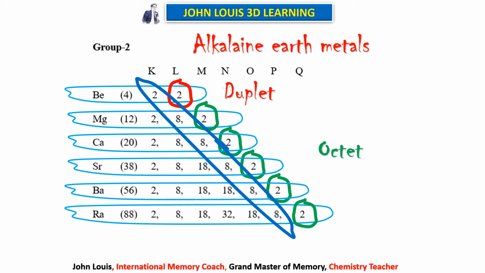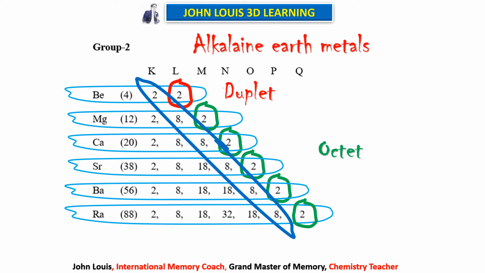Therefore, what tendency do they have? They have the tendency to lose those 2 electrons to attain the noble gas or inert gas configuration. That is the octet. They will complete the octet once the 2 electrons in the outermost orbit go away. Except beryllium, which completes its duplet in the first orbit.